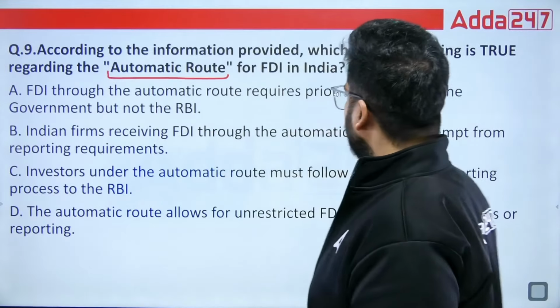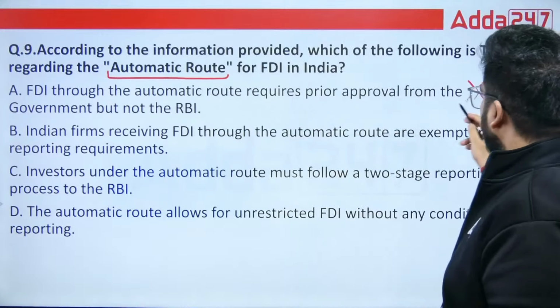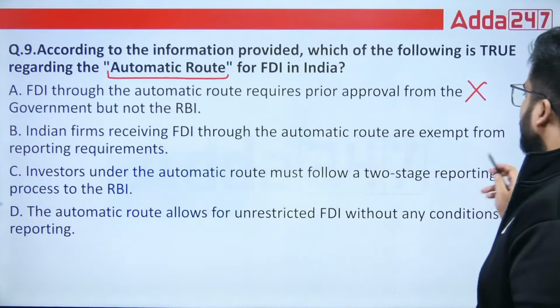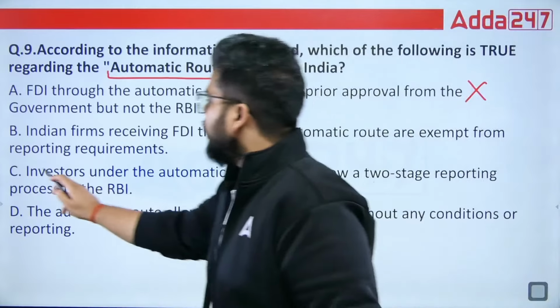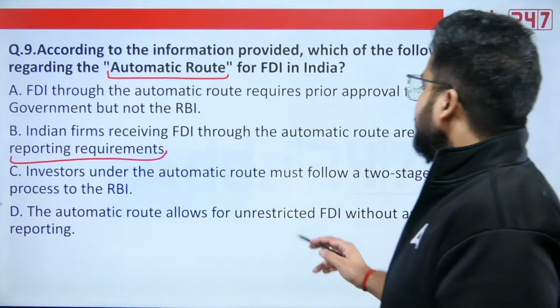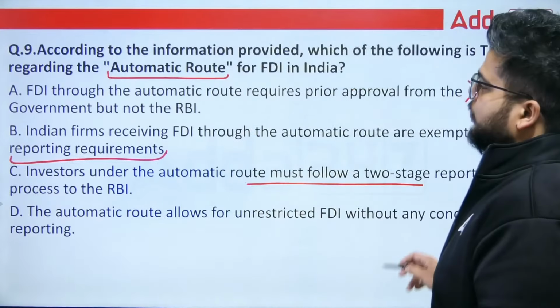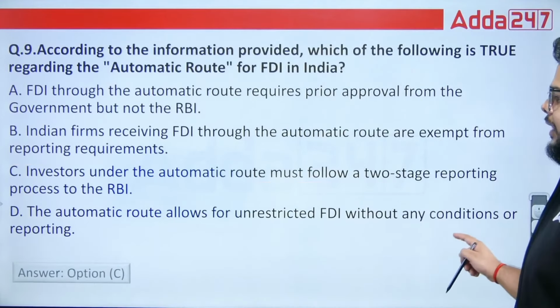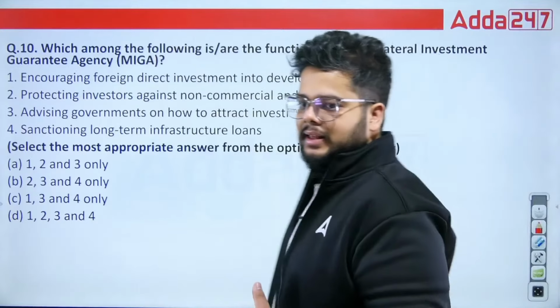FDI through the automatic route requires prior approval? No. Indian firms receiving FDI through the automatic route are exempt from reporting requirements? No, you have to submit a report to the RBI. Investors under the automatic route must follow a 2-stage reporting process to the RBI. That is the right answer. Okay, C is correct.